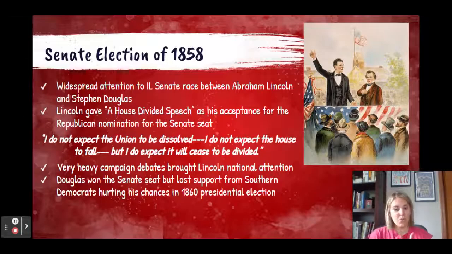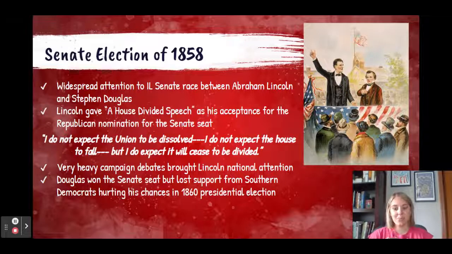The first thing you want to be aware of is the Senate election of 1858. Now, Lincoln loses this election. So why do we need to remember it? Well, a large part of that is because of his House Divided speech. It's one of his more famous speeches where he says, "I do not expect the Union to be dissolved. I do not expect the House to fall, but I do expect it will cease to be divided." Basically saying that the Union is not going to continue as half slave, half free.